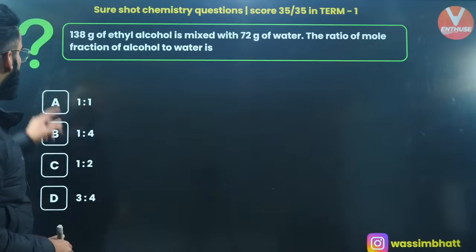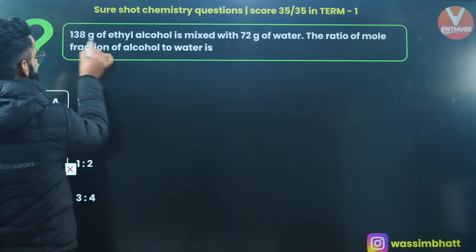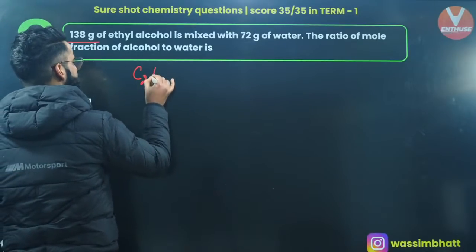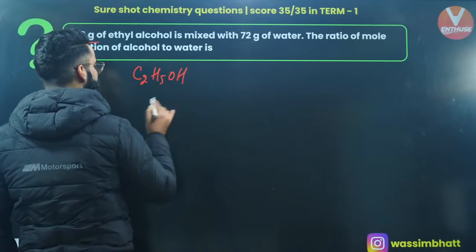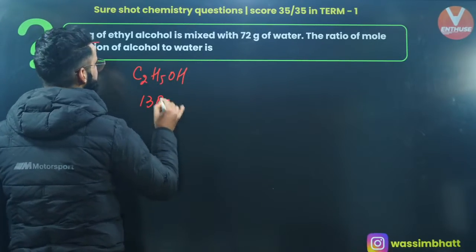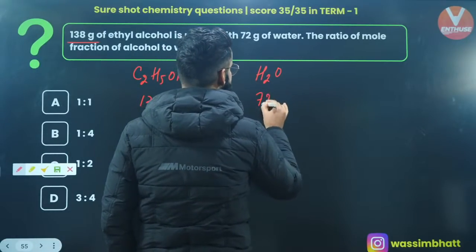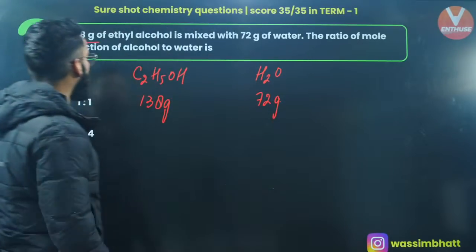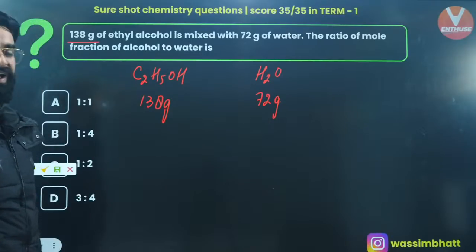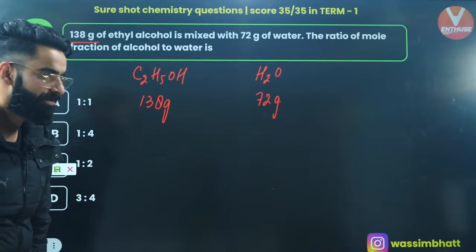Okay, people. 138 grams of ethyl alcohol. Ethyl alcohol is C2H5OH, right? This is your ethyl alcohol, and we have taken 138 grams of it, mixed with 72 grams of water. The ratio of mole fraction of alcohol to water. How do we calculate it?